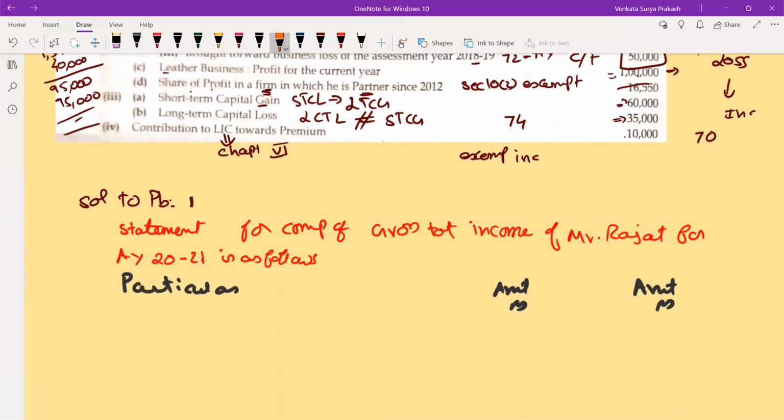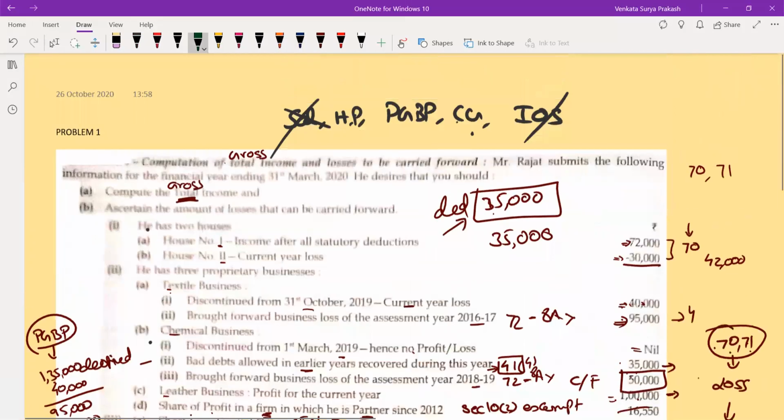Now, in this statement, you need to put a heading: Income from house property. First one, house number 1. You are having 2 houses, house number 1 and house number 2. Now let us see what is there.